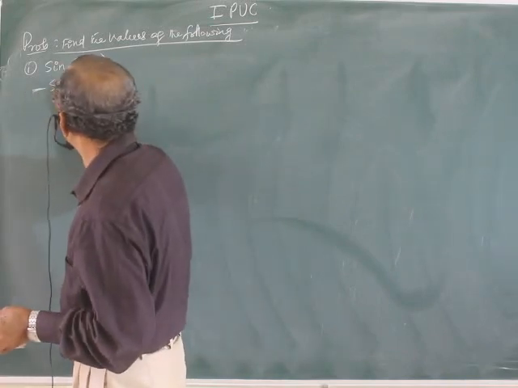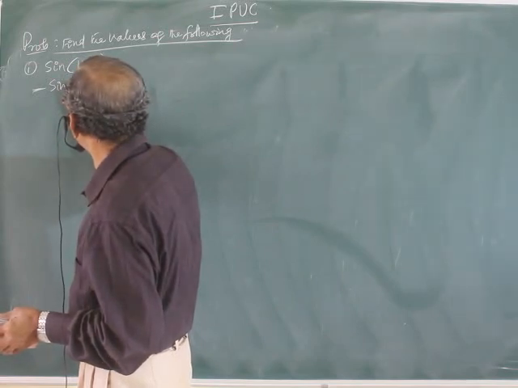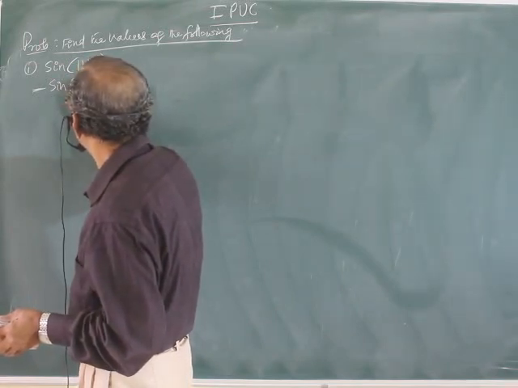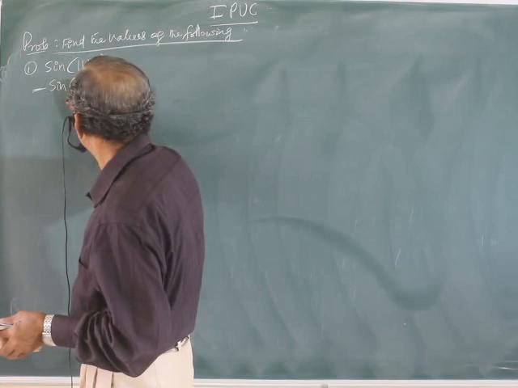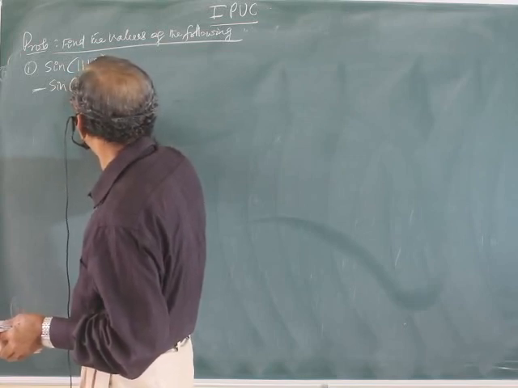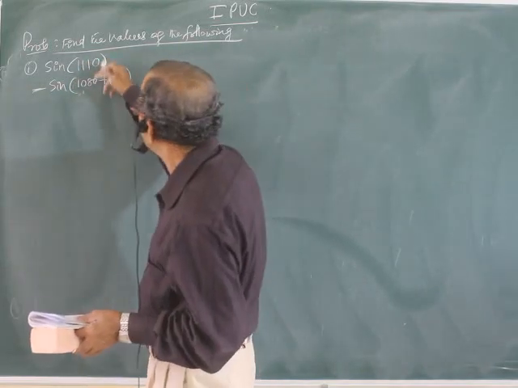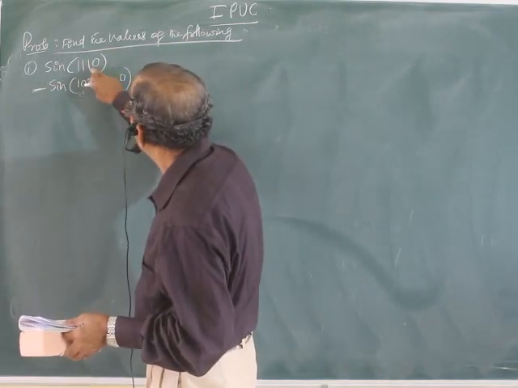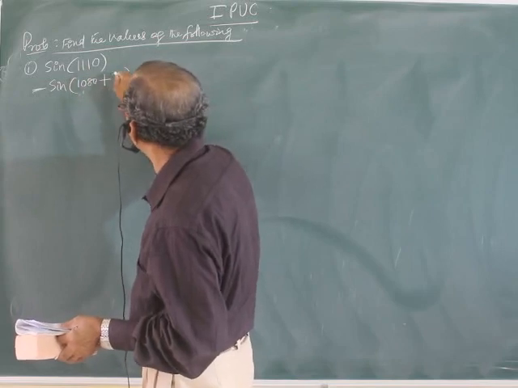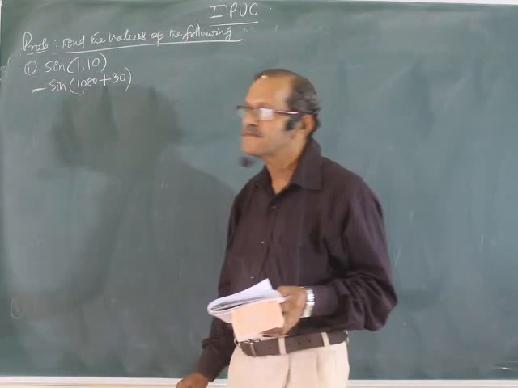Write that angle as a multiple of 360 plus the remaining angle. 720 plus 360, that is 1080, plus 30, correct, no? 11 minus 8 is 3. Yes, correct.